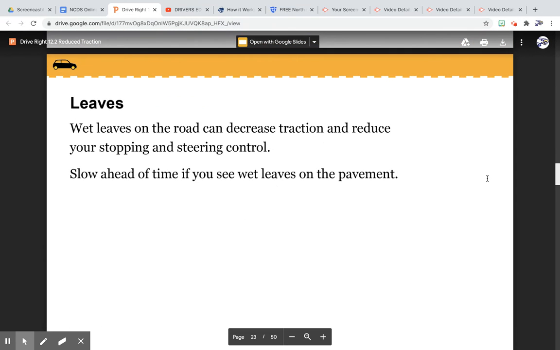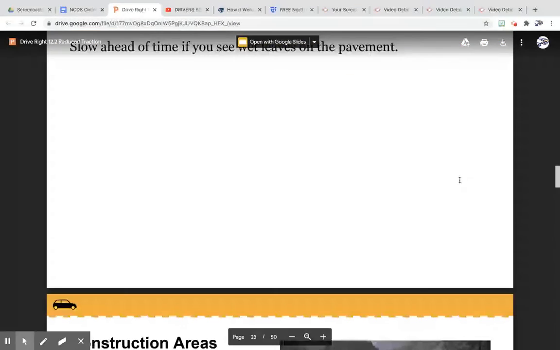Leaves. Wet leaves on the road can decrease traction and reduce your stopping and steering control. Slow ahead of time when you see wet leaves on the pavement.